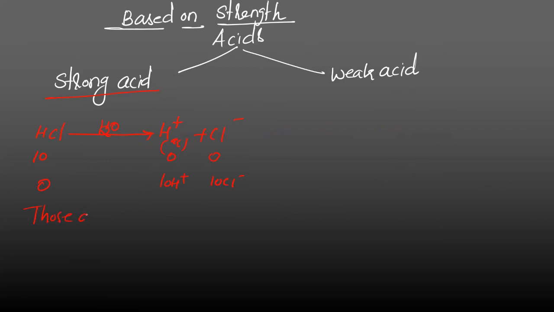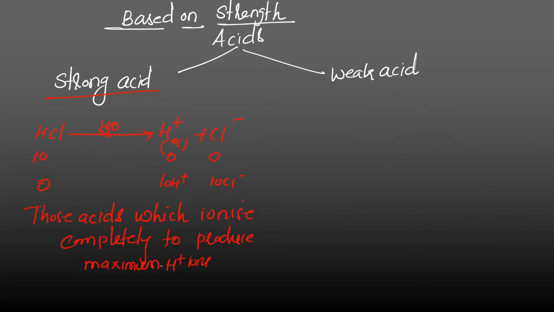What is the definition of strong acid? Those acids which ionize completely to produce maximum H plus ions are known as strong acids. Examples are very important. They will ask you which of the following is a strong acid, which of the following is a weak acid, like that.